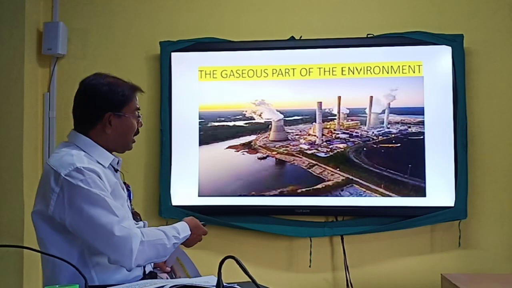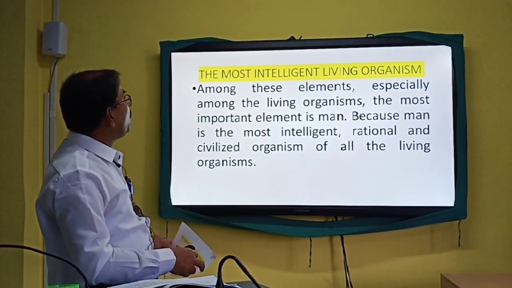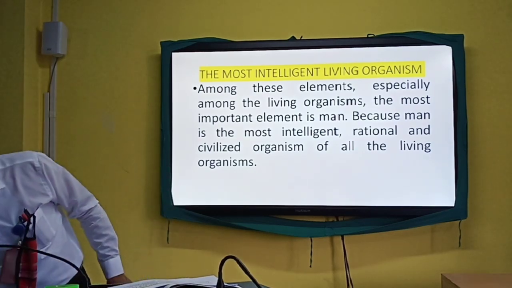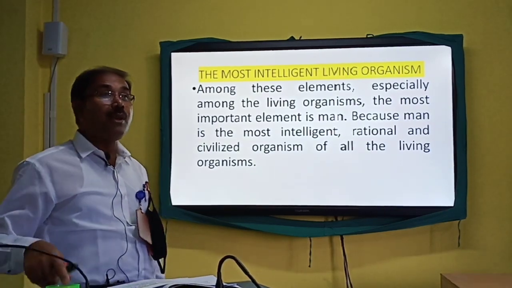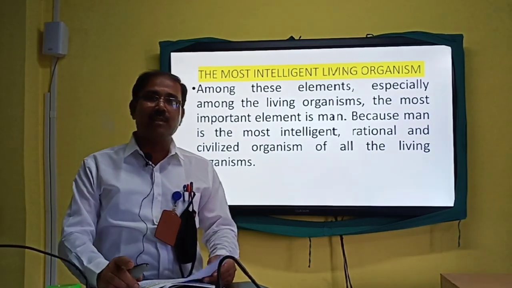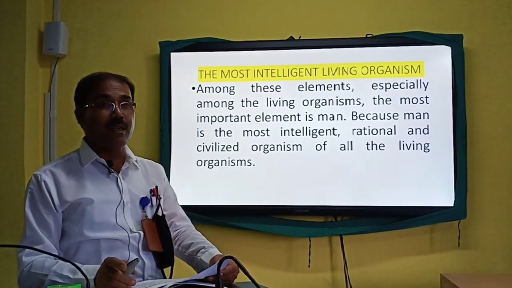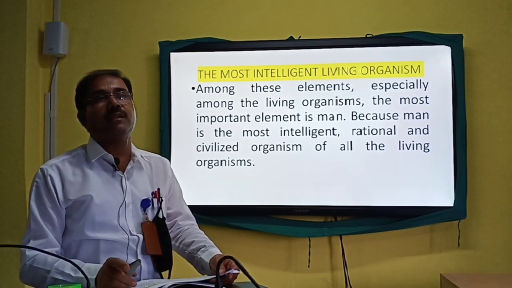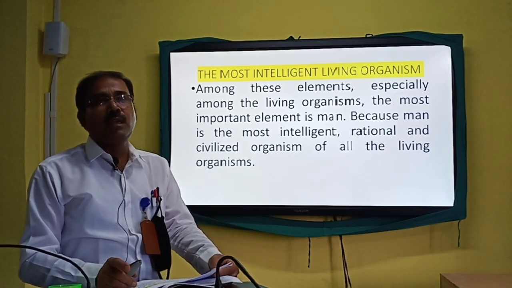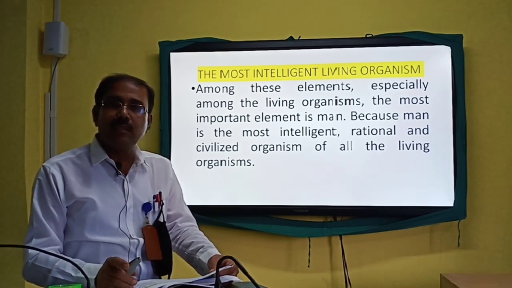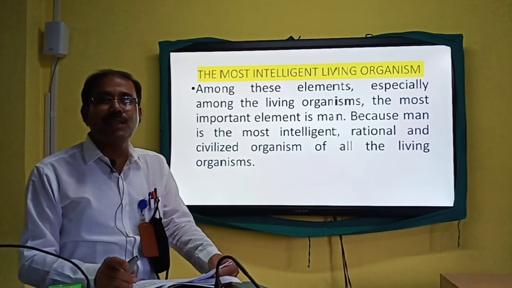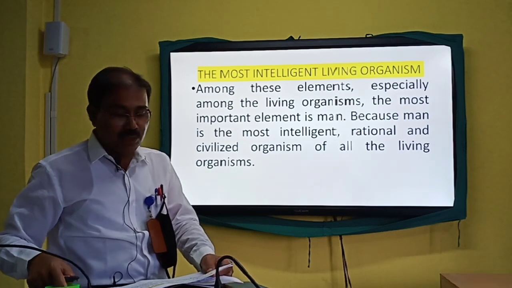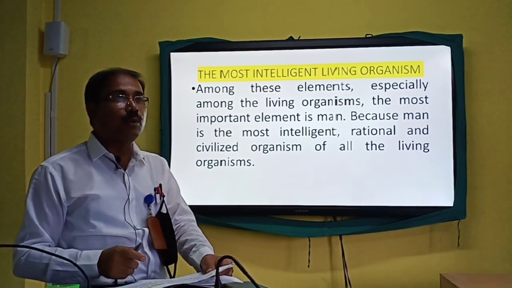Let us now see what we people are doing. The most intelligent living organism in the total surroundings uses most of the resources of the environment, and in its aspiration to establish domination over the environment, let us see what it is doing and realize what should and should not be done.